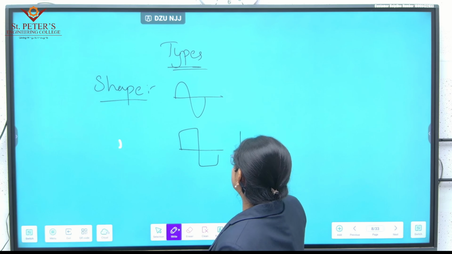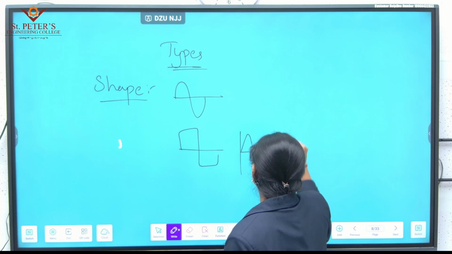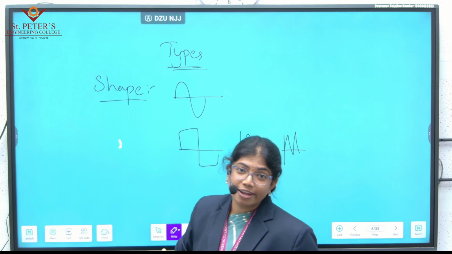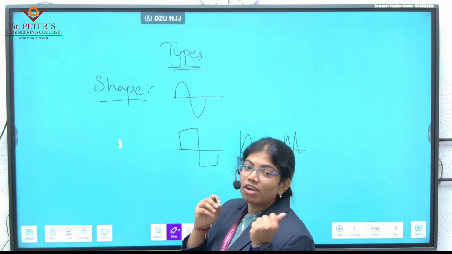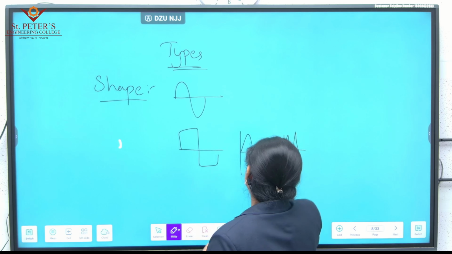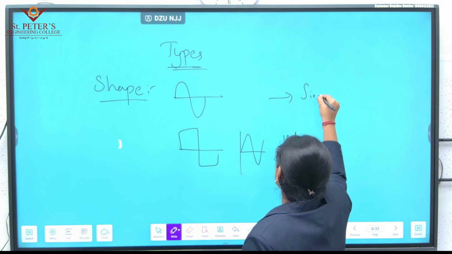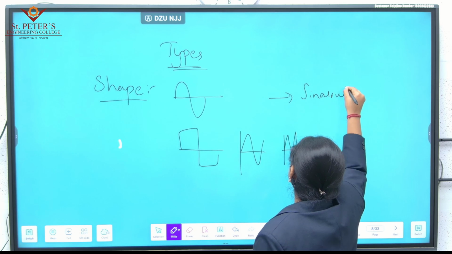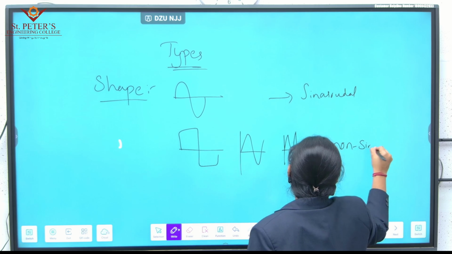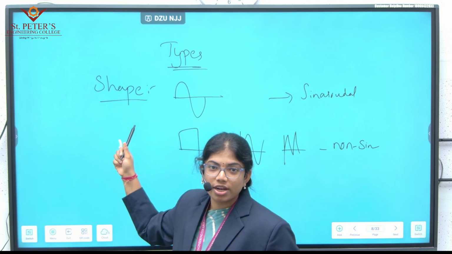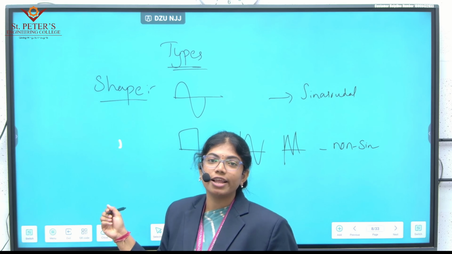It can be a square wave, a sawtooth wave, a triangular wave, like that. So based on shape, we have two types of oscillators: one is the sinusoidal oscillator, another one is the non-sinusoidal oscillator.